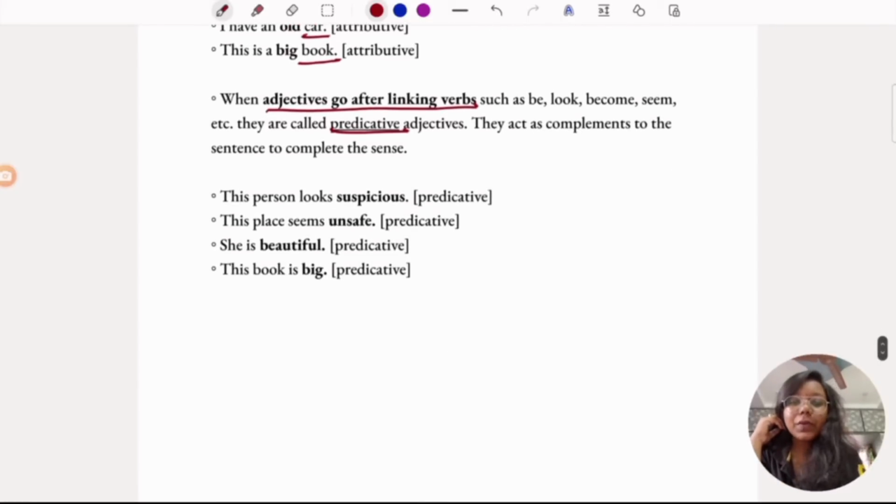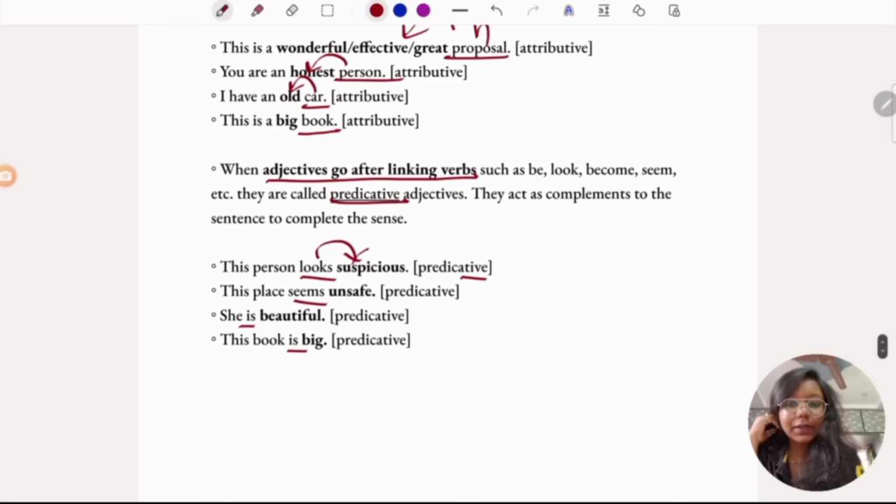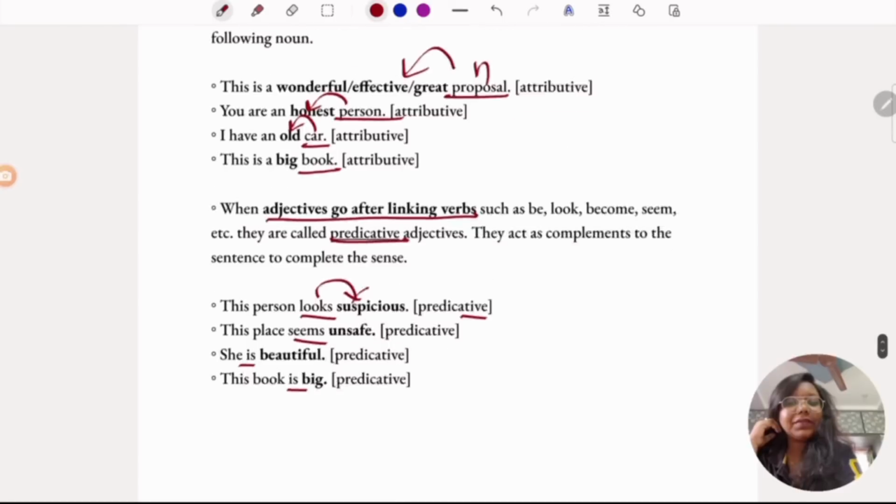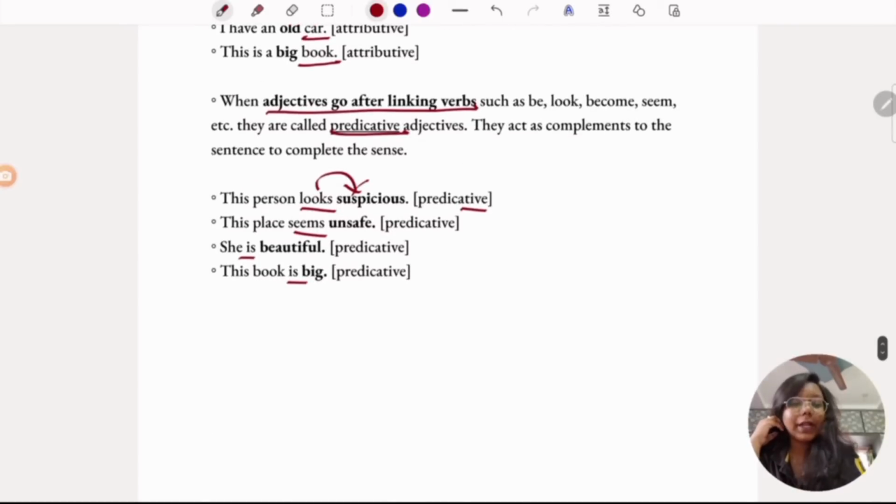Here, the person looks suspicious. So these are the linking verbs here, and the adjectives are coming after the linking verbs. So they are predicative adjectives. If they come before a noun, they are attributive. If they come after linking verbs, they are predicative.